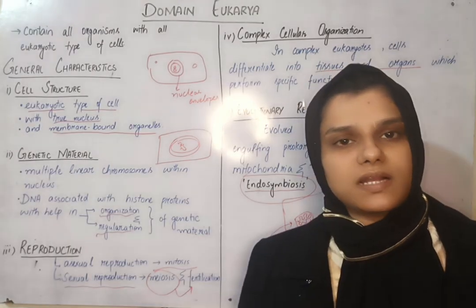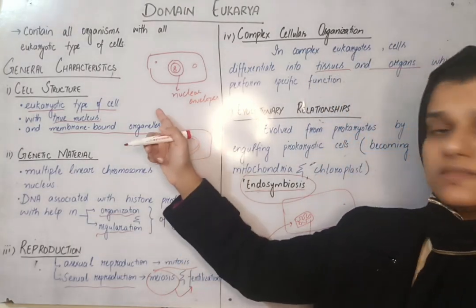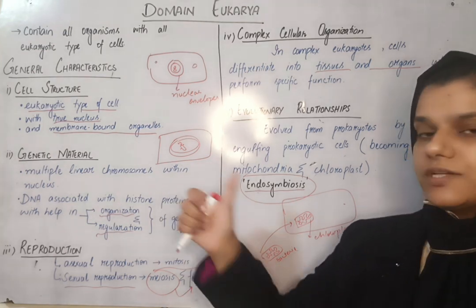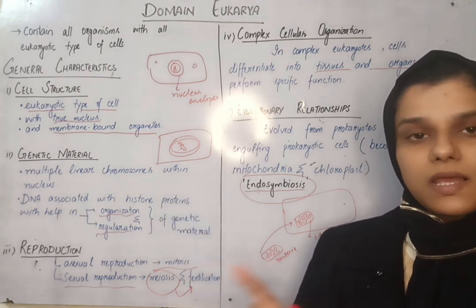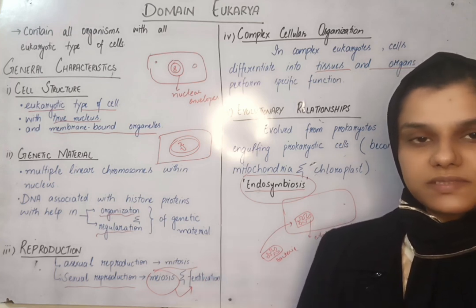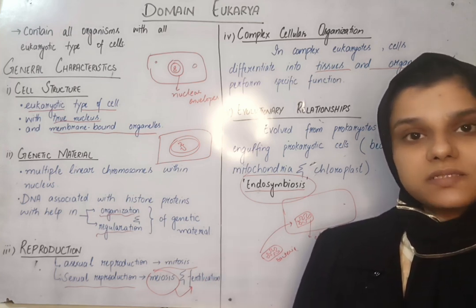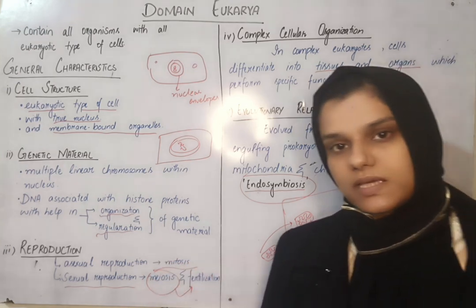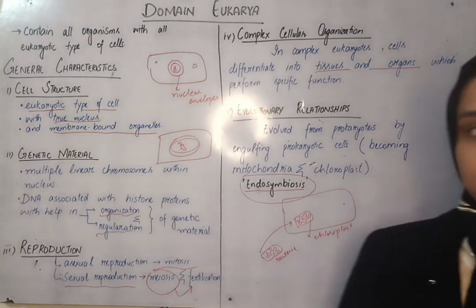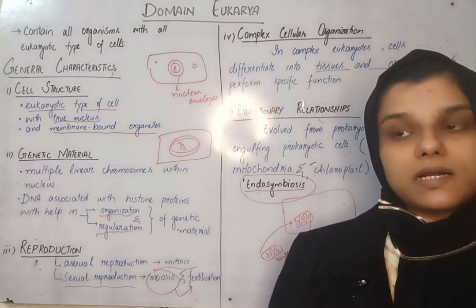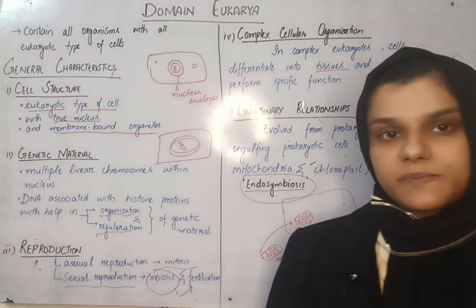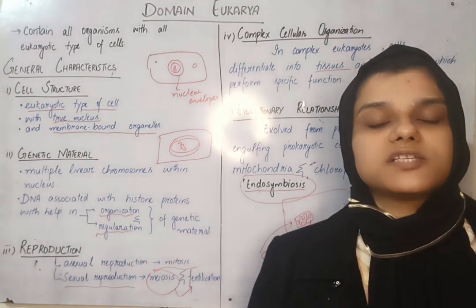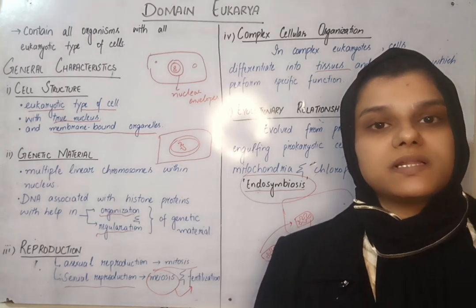I hope today's lecture is clear. Let's give a quick overview. First of all, the cell structure in eukarya is of eukaryotic type. What are the features? They have a membrane-bound nucleus and membrane-bound organelles. Second, genetic material is enclosed in the nuclear envelope, and there are multiple linear chromosomes present, which are organized and expressed by a protein called histone protein. Then look at the reproduction. They can show both sexual as well as asexual types of reproduction. And if you look at the complexity, yes, these cells can make groups, and they can ultimately convert into tissues and organs which perform specific functions. And then, looking at the evolutionary relationships, they are more complex types of cells. It is believed that they have evolved from simple prokaryotic cells.